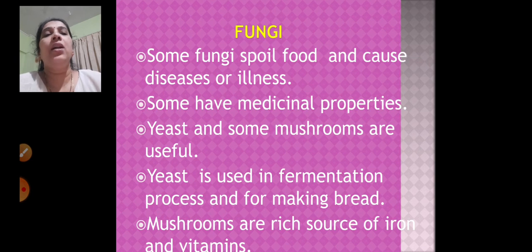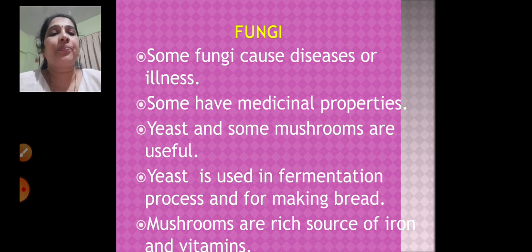Some fungi also spoil the food and cause disease or illness, but some have medicinal properties also. Now yeast and some mushrooms are useful. We eat mushrooms also, right? And yeast is used in the fermentation process for making bread, and mushroom is a rich source of vitamins and iron.